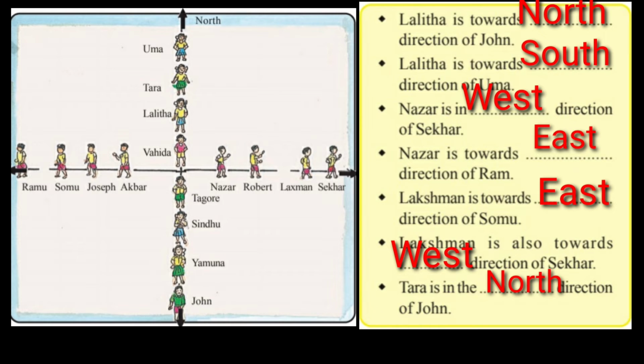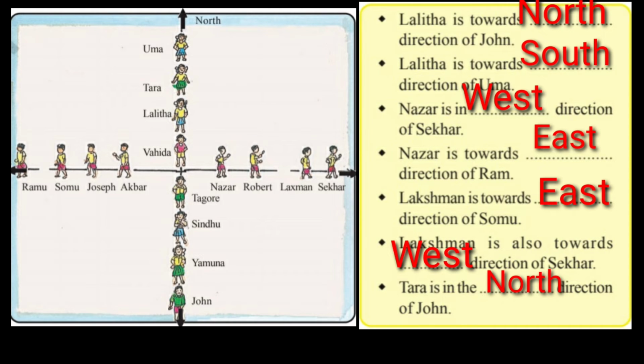If you have any confusion, at your home you stand facing towards south, and tell your brother or sister to stand behind you. Okay, students, in that way, if you do it, what is it asking? Lalita is first, behind Uma is there.